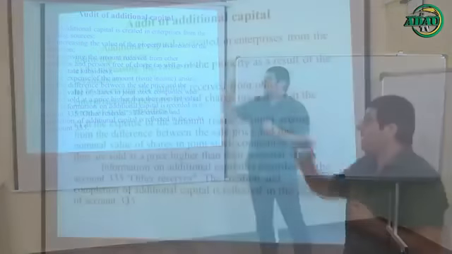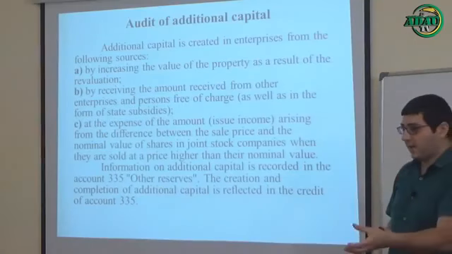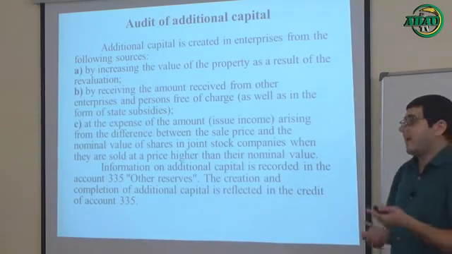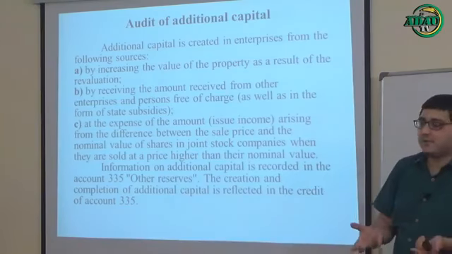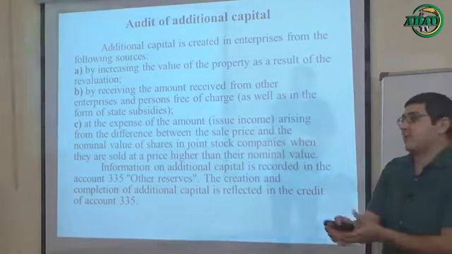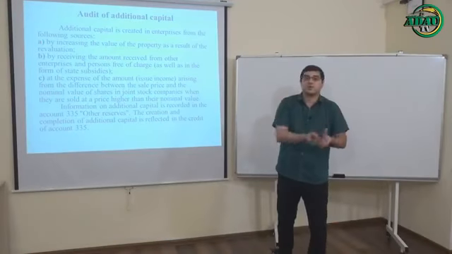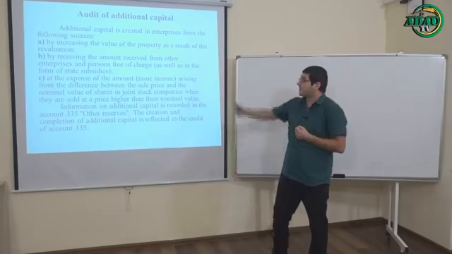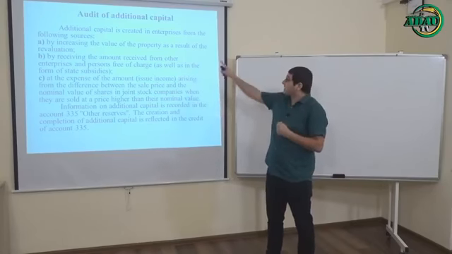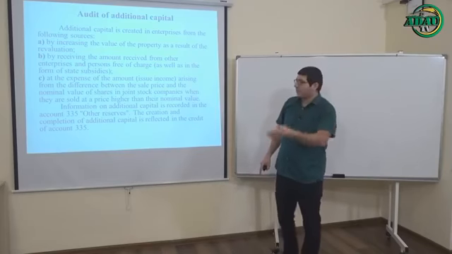You see the name again, audit of additional capital. I think its name is so clear, so you can understand what it means, additional capital. So let's look at how we can get this additional capital, from which sources. The first one, by increasing the value of the property as a result of the revaluation. What does it mean?